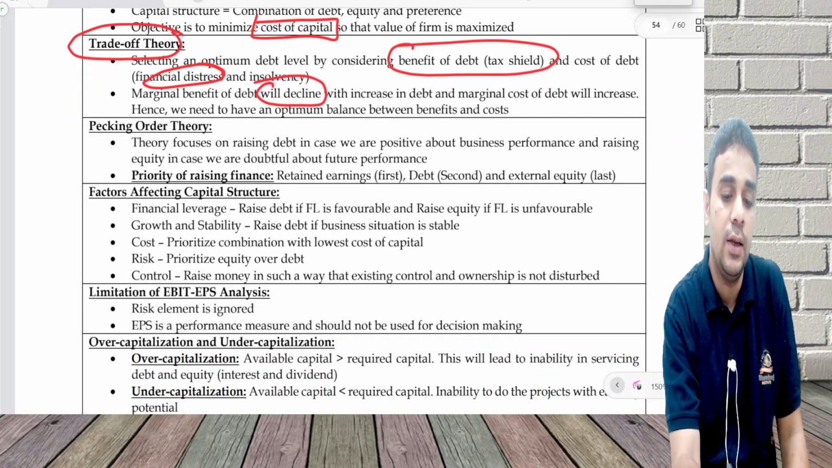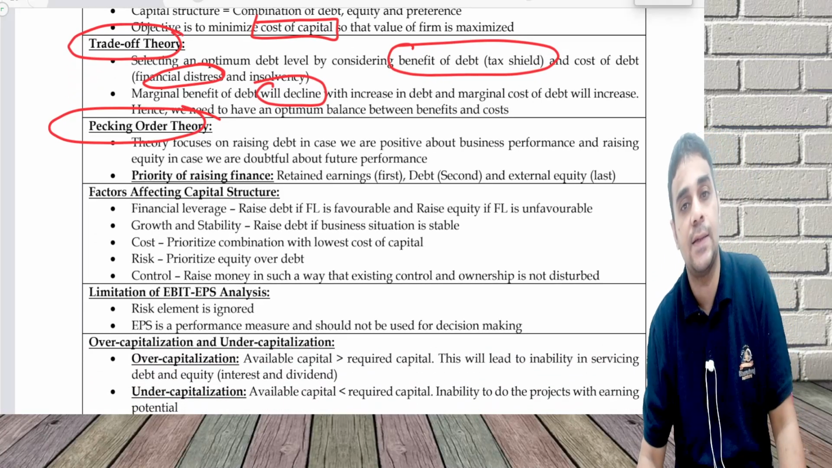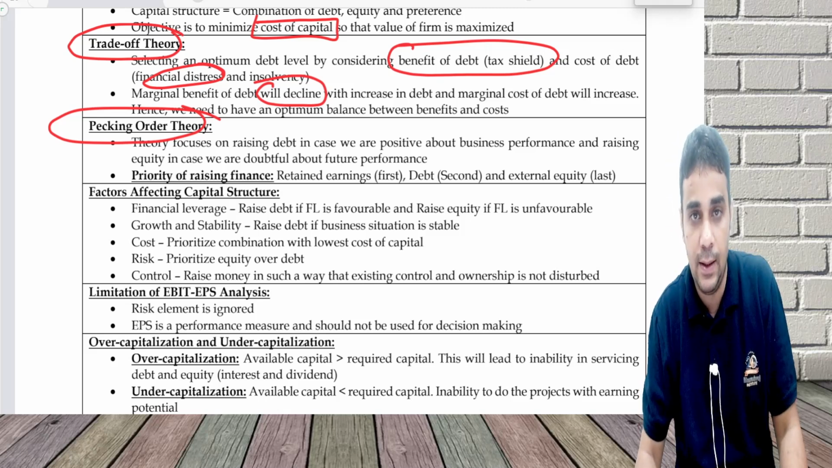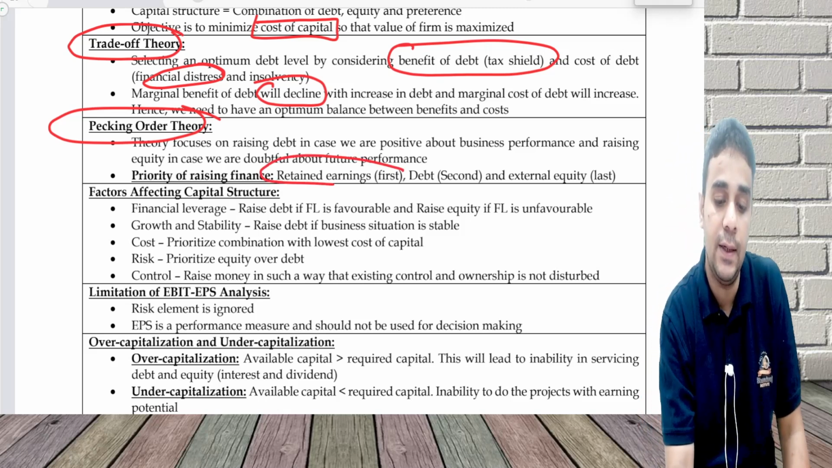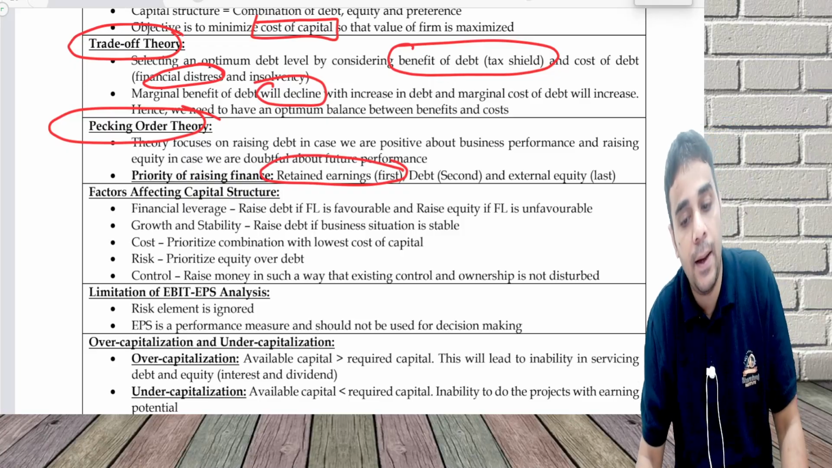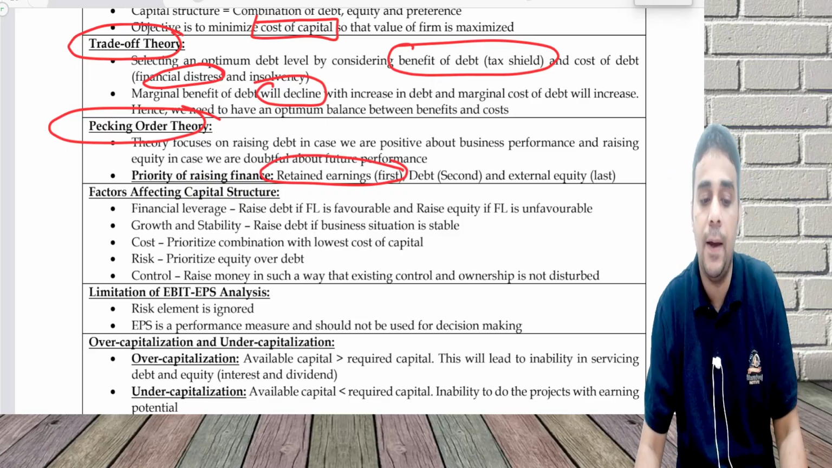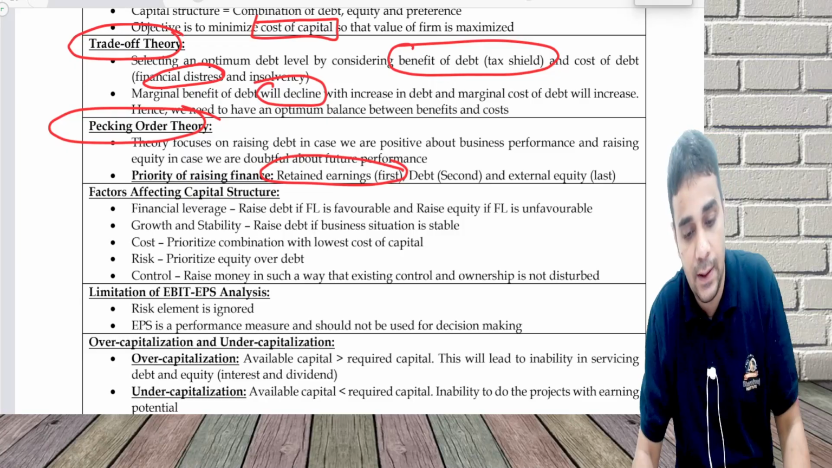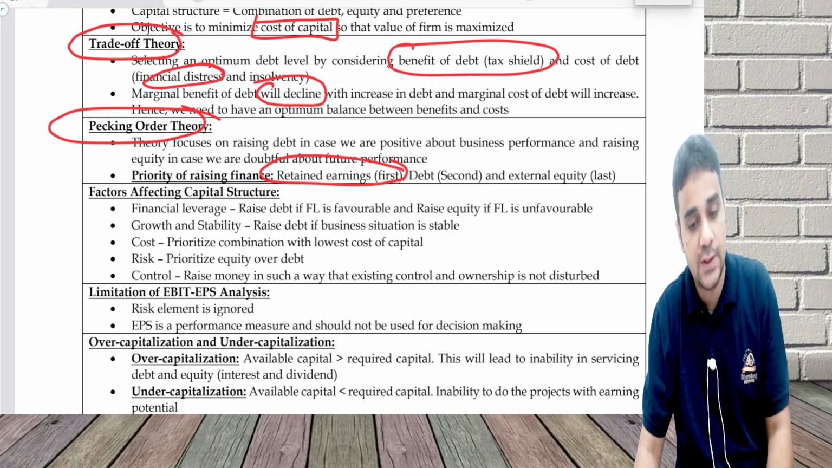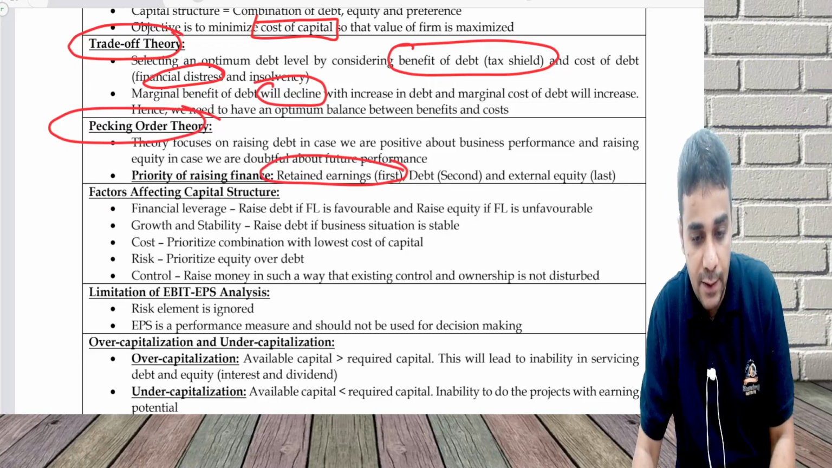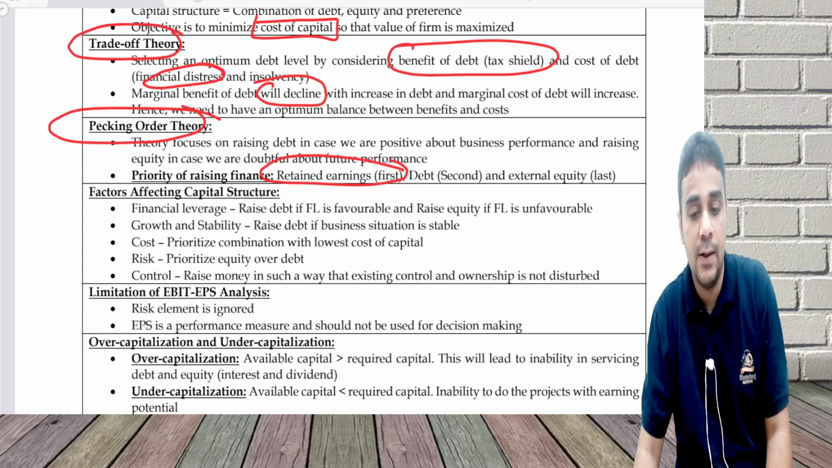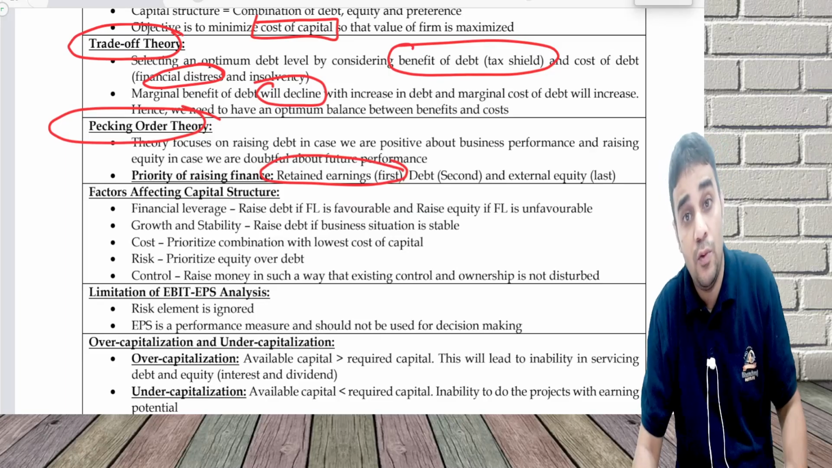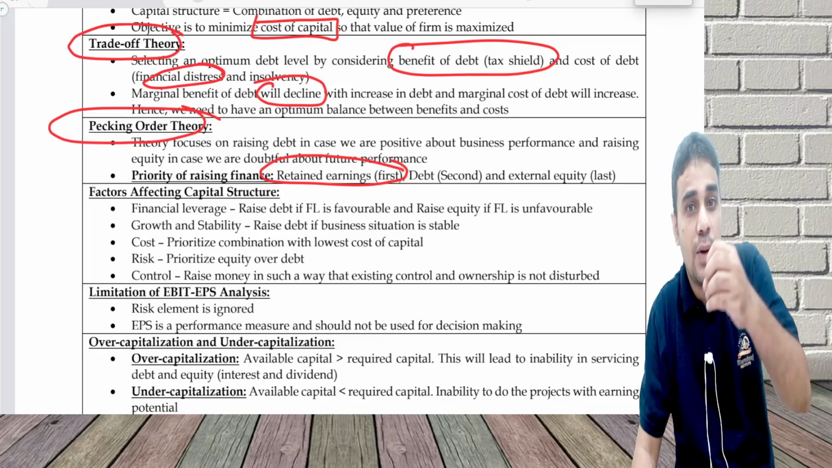Pecking order theory. As the name indicates, there is an order in which you need to raise the money. The first priority is for retained earnings. Second priority is for debt. Third priority is for external equity. As per the theory, retained earnings is given first priority, debt is given second priority, external equity is given third priority. In this also, when should I raise debt? When should I raise equity?